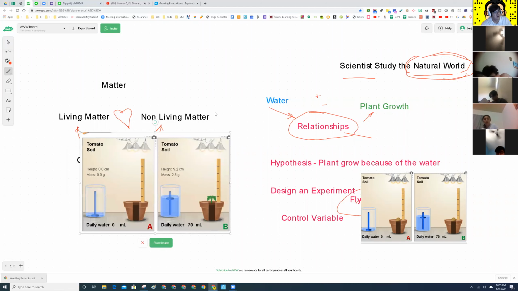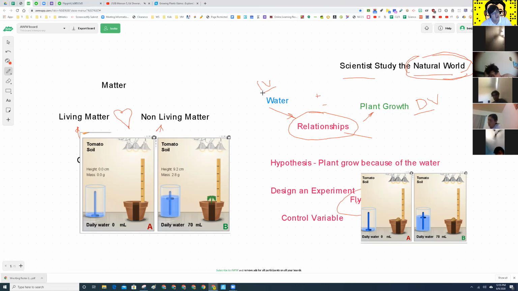But in your classes, usually they talk about it in terms of a DV. Oh, hold on, let me get this here. Place image. All right, cool. So the plant growth is the responding variable, but we're going to call it the DV. What's DV stand for? Dependent variable. Very good. The plant growth depends on what? Water. How much water, exactly. So what's the water in our experiment? Independent variable. Very good.